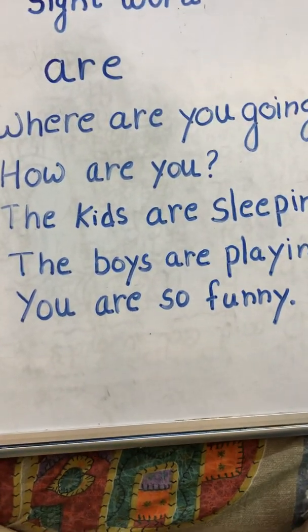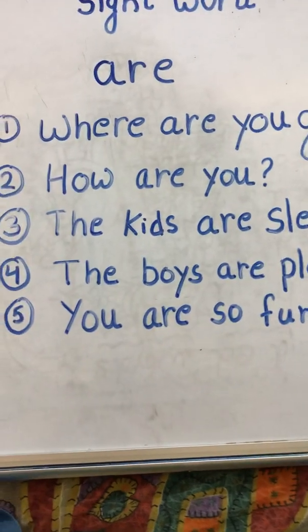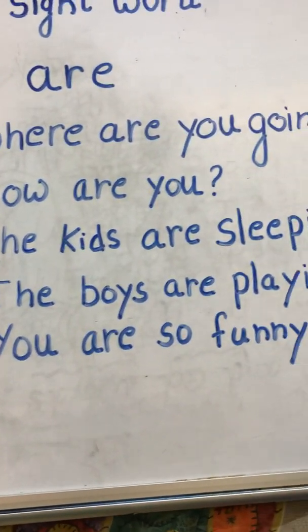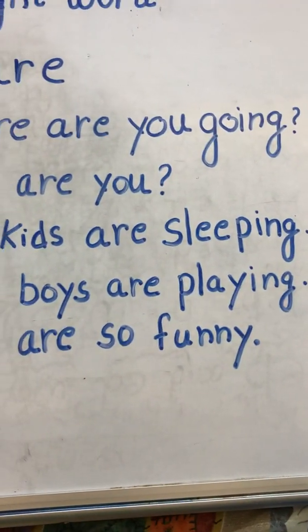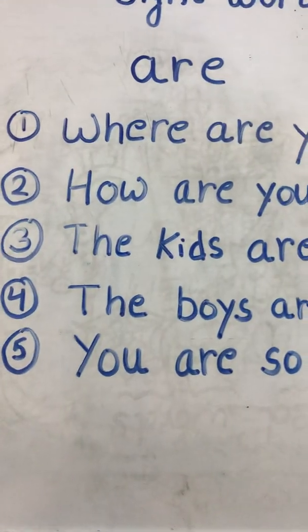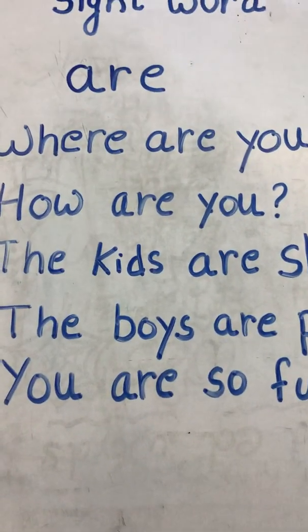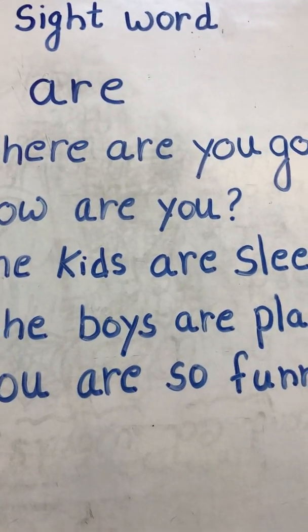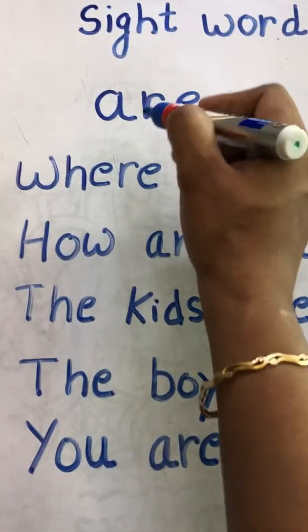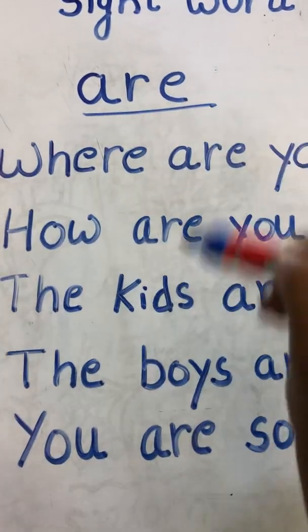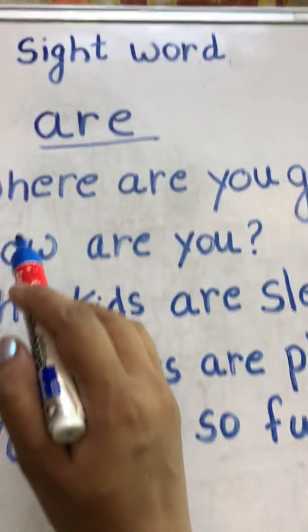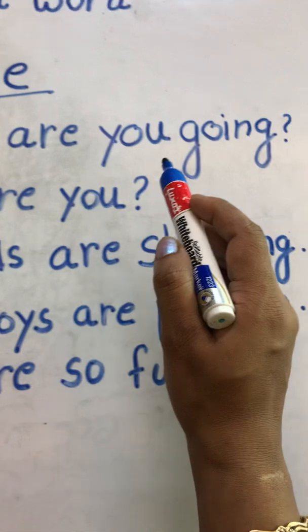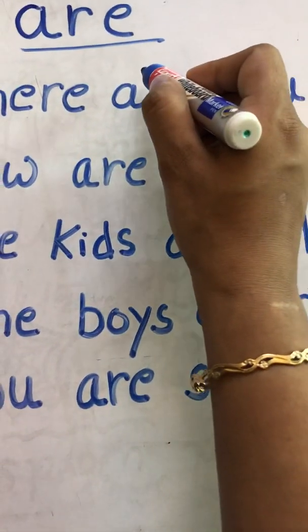So kids, see, these are the sentences that you have to do in your notebook. You can take the help of your parents. They will write these sentences in your notebook. And what you have to do, very simple, you have to circle the sight word, and our sight word is are. Okay. So first is where are you going? So where is the sight word are?